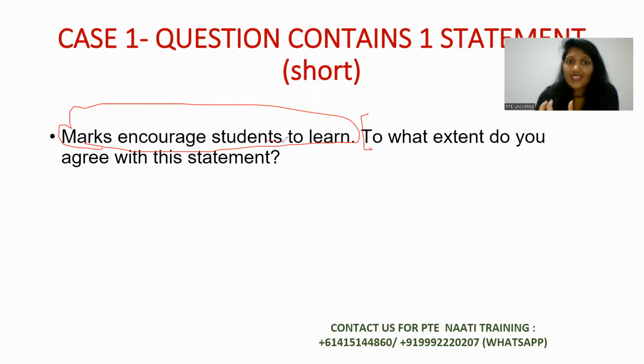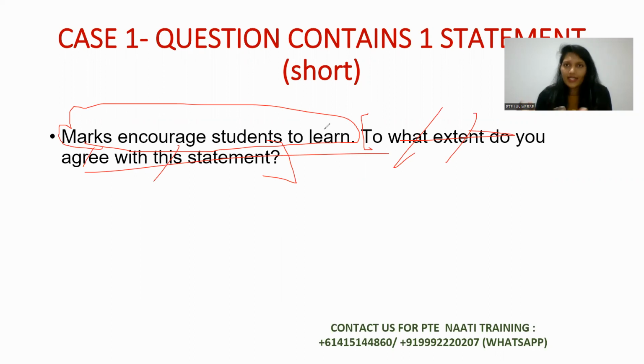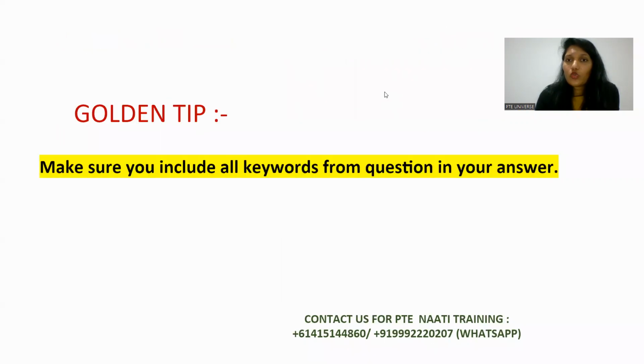This section is just the question. This is not having any keywords, so don't confuse it with keywords. The essay topic is marks encourage students to learn. The major topic is marks, and the complete statement is marks encourage students to learn. Now, this is a very short statement. And as you know, the word limit for the essay writing is 200 to 300. If you exceed above the word limit or fall right below it, you're going to score low. So you have to write between 200 and 300.